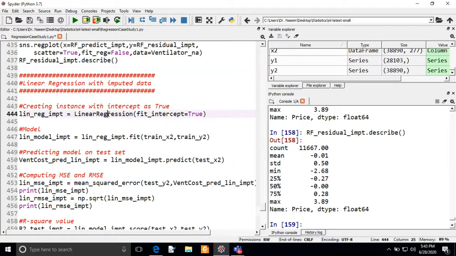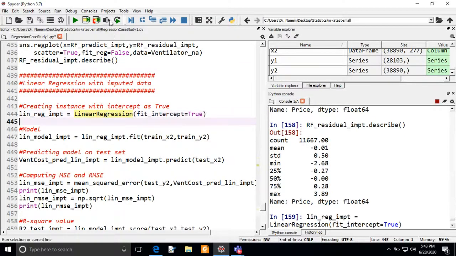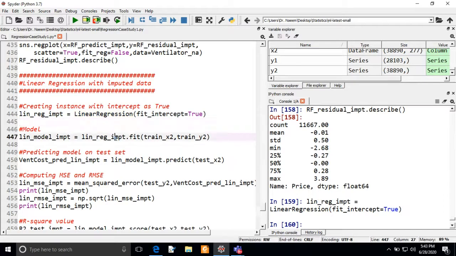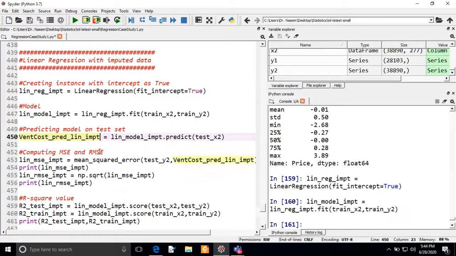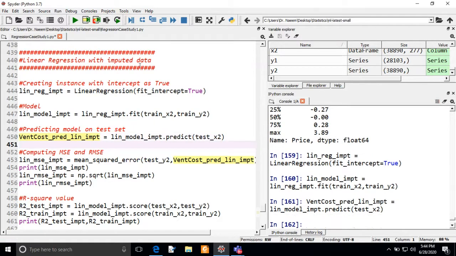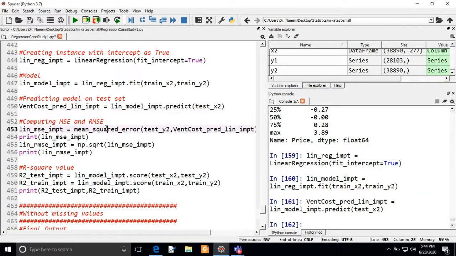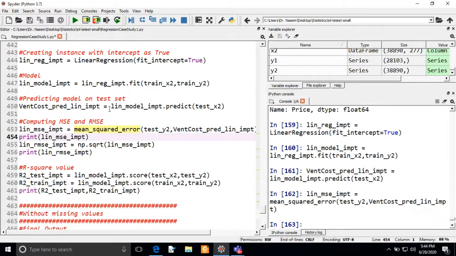So we are creating an instance of the linear regression model, and now we are going to build a model on the train set, means we are going to train the model on the train set, and then we will see the predicted score of the linear regression model with the imputed data on the data set. Now we are going to calculate the mean square error, and then we are going to calculate the root mean square error of this linear regression model.